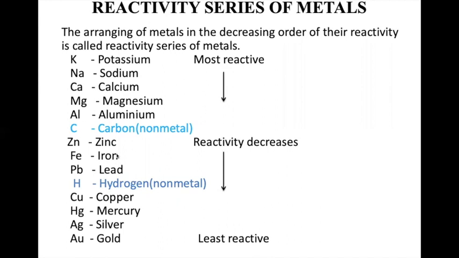Middle order reactive metals are more reactive than the least reactive metals. So you'll have to give a little more amount of heat to remove the oxygen. Or else you can take a more reactive metal to displace it, like we have studied in the displacement reaction. And what about the most reactive metal? They have a great affinity with oxygen. We cannot remove the oxygen by just heating. Here you remove the oxygen by little heat, here with more heat, or by the displacement reaction you have removed the oxygen, or you can say the reduction reaction. Reduction means removal of oxygen. So by reduction reaction you have removed the oxygen over here.